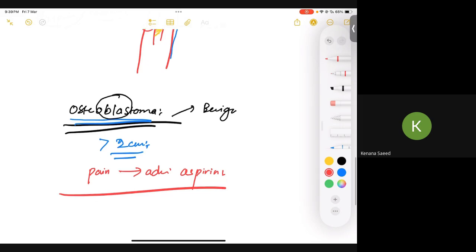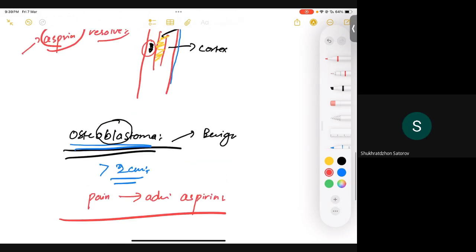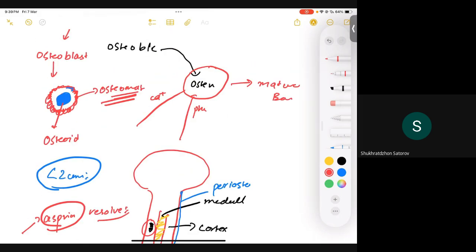Is that clear? Another point which you should remember: osteoid is a matrix, and further it's going to be mineralized. On X-ray, the X-ray won't be able to pick up this osteoid, so you're going to see a radiolucent core in osteoid osteoma. Your X-ray isn't able to pick up osteoid, but it can pick up the reactive osteoma as white. In X-ray, bone appears as white, right?